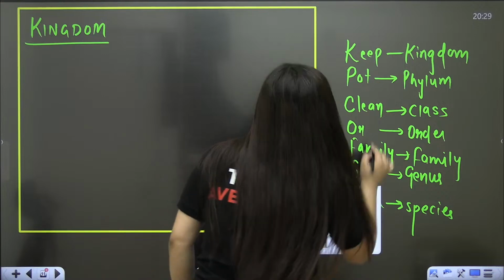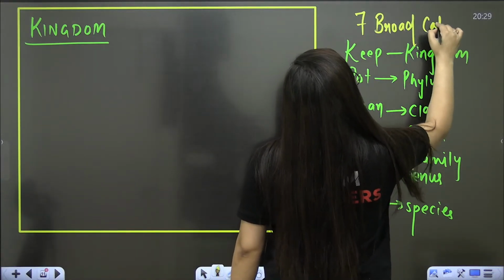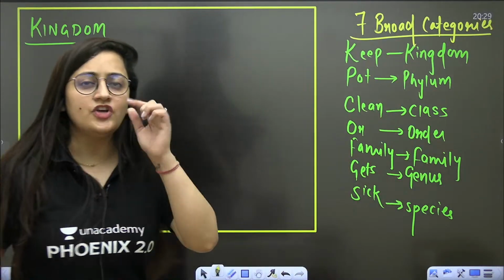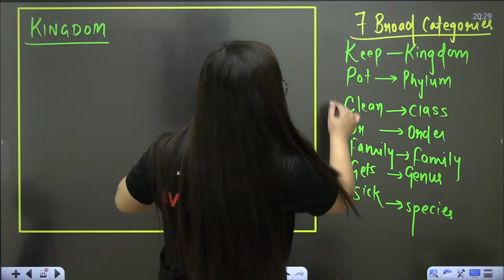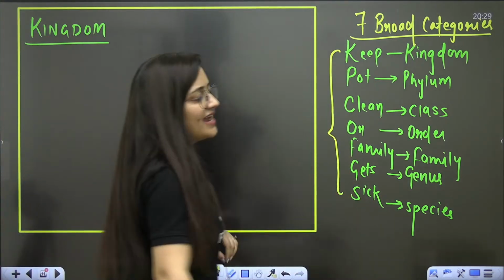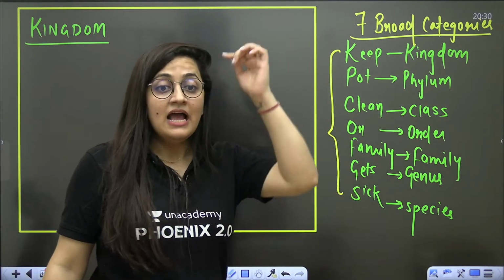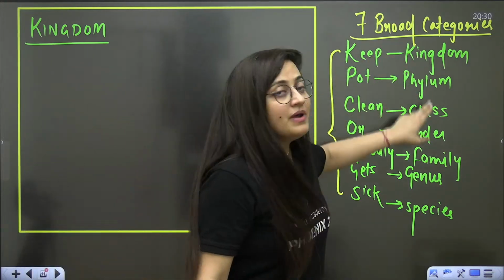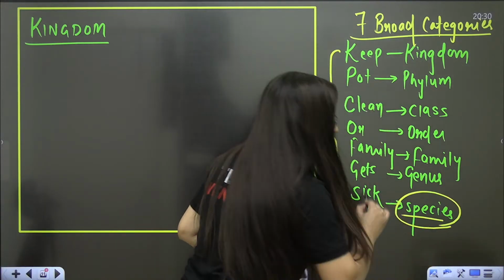These are the 7 broad categories. We read about it in the chapter Living World, right? Whenever we classify the organisms, we need to consider these 7 broad categories: the kingdom, phylum, class, order, family, genus and species. And you have to remember it in this sequence only. Species is the basic unit of classification.